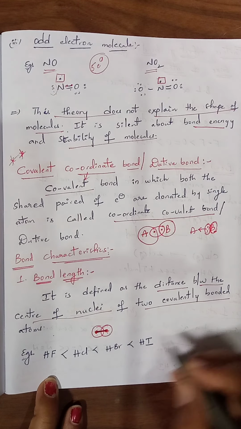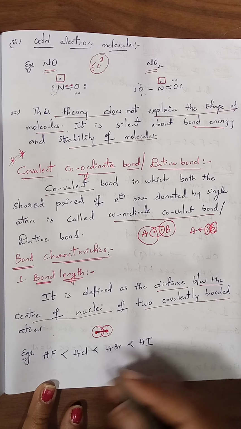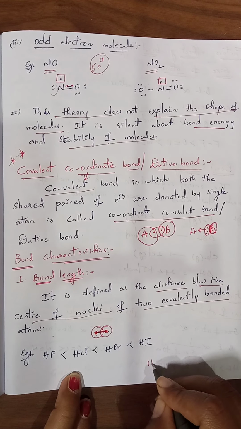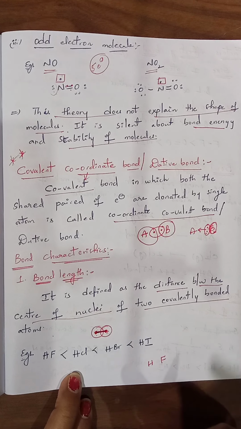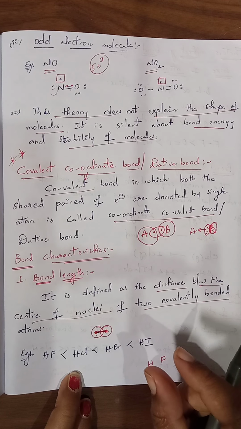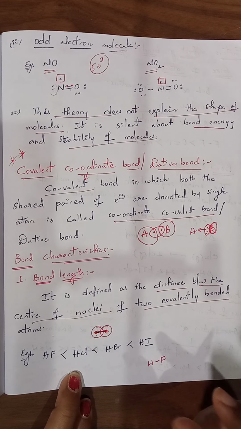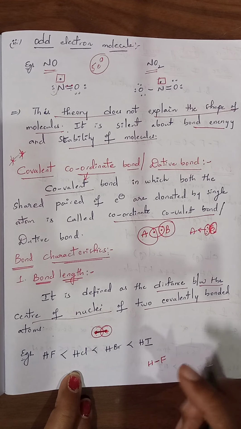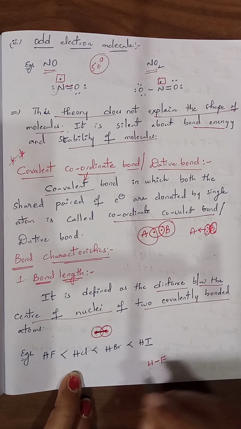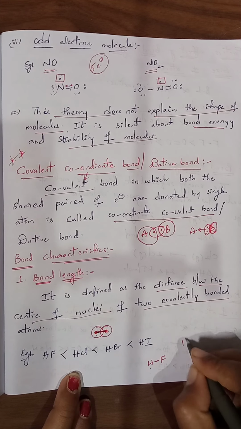See, bond length of HF is less than HCl. Because hydrogen and fluorine both are small atoms, whenever the size of the atom decreases, the bond distance between them also decreases and bond length also decreases. That's why HF has a shorter bond length than HCl.